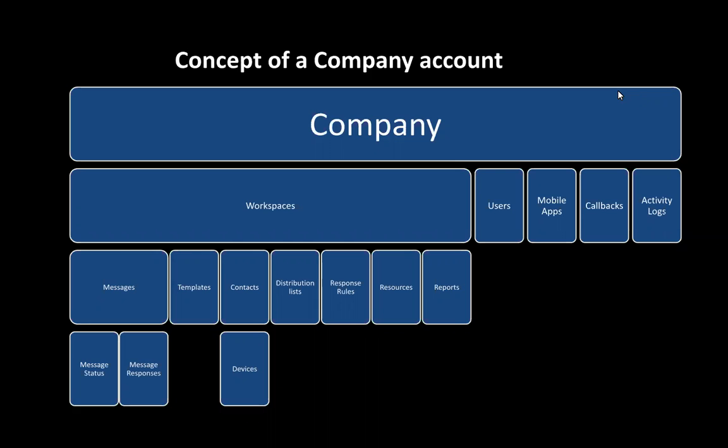Under the company account, the activity logs are also captured for the users who are doing certain activities under the company or under specific workspaces. This is more of an audit log about the different activities done by different individuals inside the company. Now, under workspaces, there are certain specific feature sets that can be executed by the users who have access to the workspaces. Like the workspace users can send messages, can create templates, can add contacts.